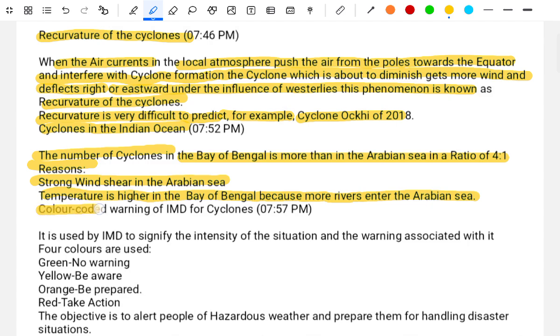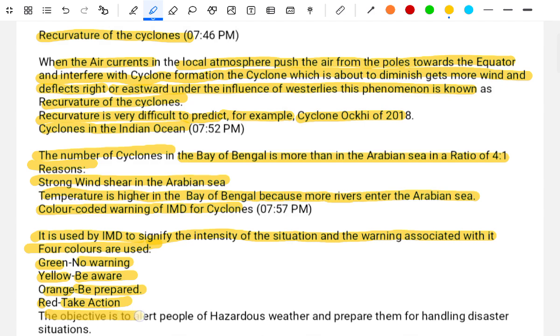The color coded warnings of IMD for cyclones. IMD indicates the intensity of the situation, and four colors are used for the warnings. Green, no warning. Yellow, be aware. Orange, be prepared. Red, take action.